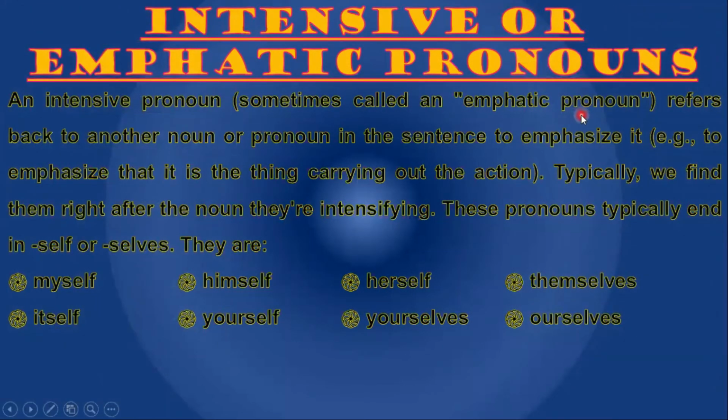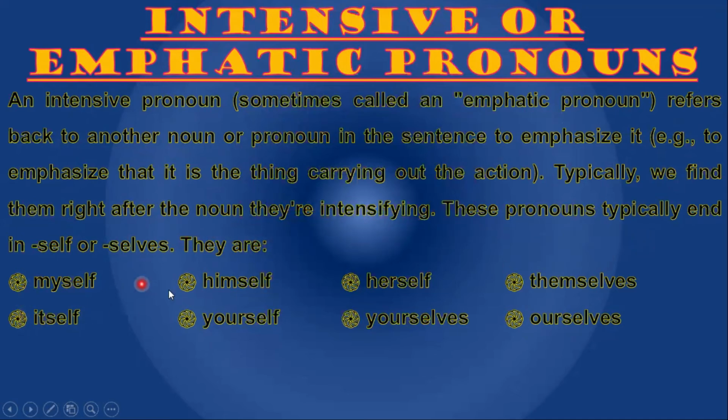Intensive or emphatic pronoun. Emphatic means to put stress. An intensive pronoun, sometimes called an emphatic pronoun, refers back to another noun or pronoun in the sentence to emphasize it. For example, to emphasize that it is a thing carrying out the action. Typically, we find them right after the noun they are intensifying.